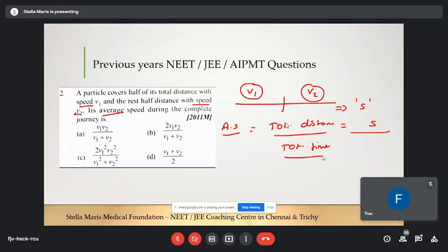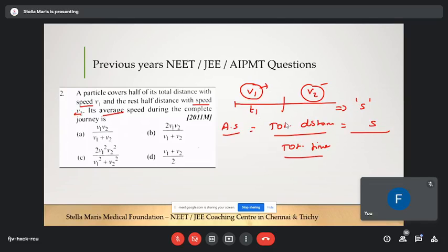Here this half of the distance is covered by one speed and this half of the distance is covered by another speed. To cover this half distance with the speed v1 there will be a time taken, so I'm going to name it t1.